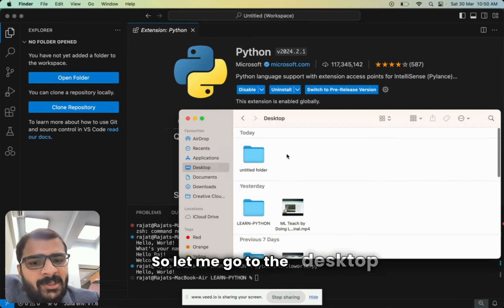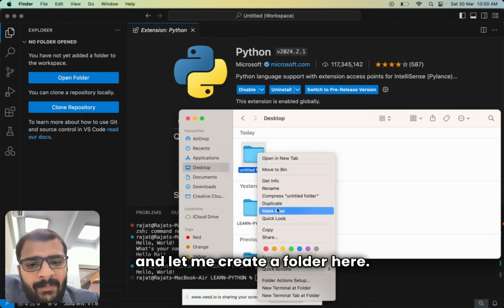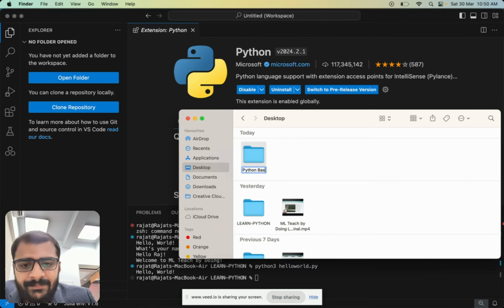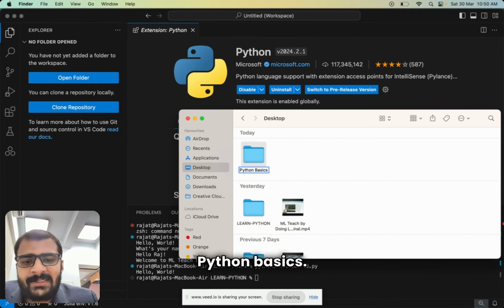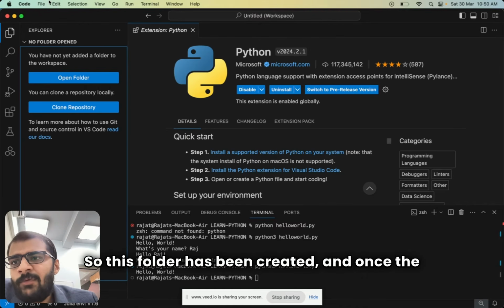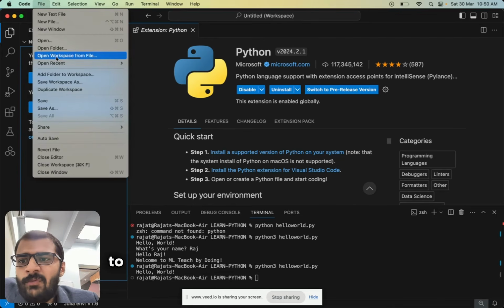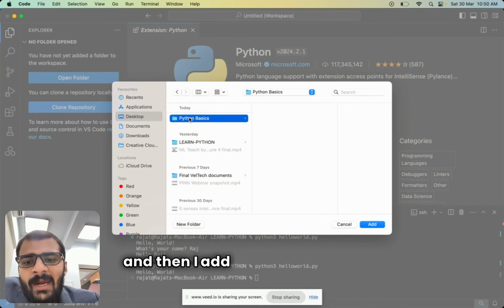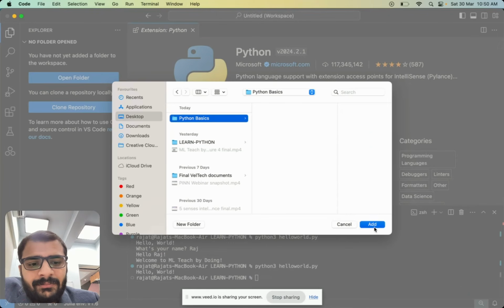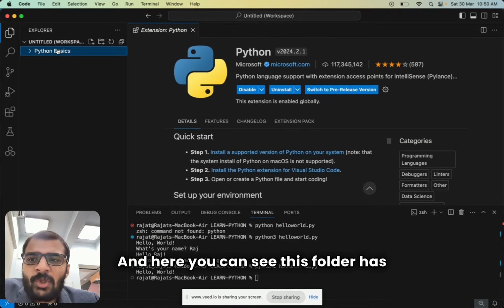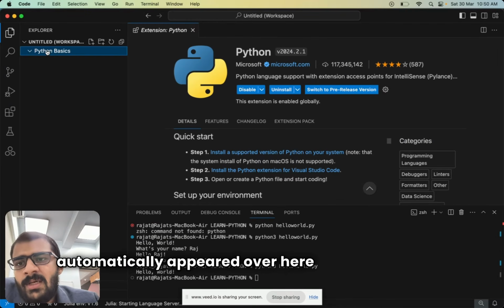So let me go to the desktop and let me create a folder here. And I'm going to write the folder Python basics. So this folder has been created. And once the folder has been created on the desktop, I go to file, I go to add folder to workspace, and then I add Python basics here. So I say yes, and here you can see this folder has automatically appeared over here.